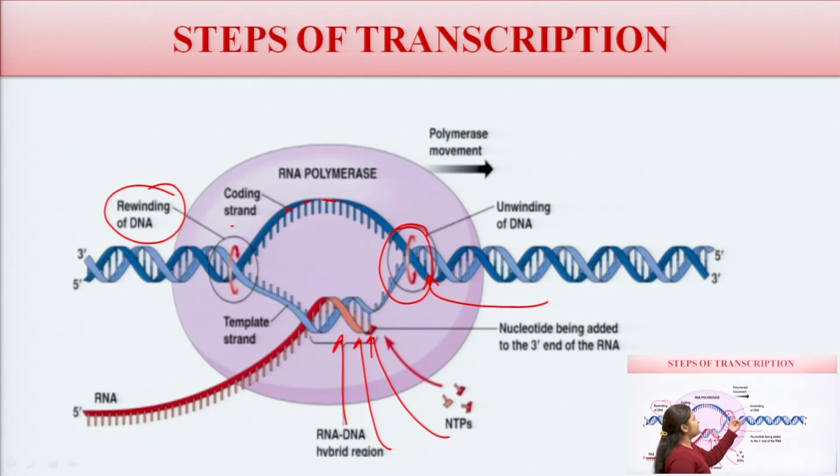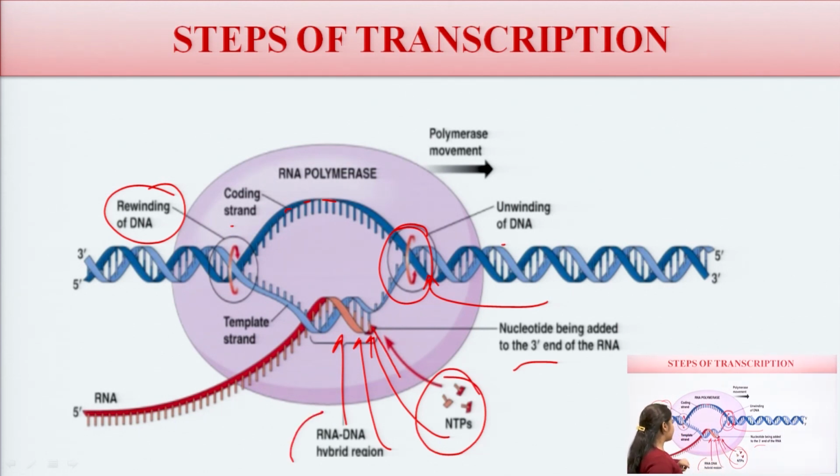First is the unwinding of DNA. The DNA tries to uncoil, and nucleotide bases are added at the 3' end of the RNA. These are the NTPs which bind, and this is the DNA-RNA hybridization region, and this is the template strand. So this is about the process of transcription.